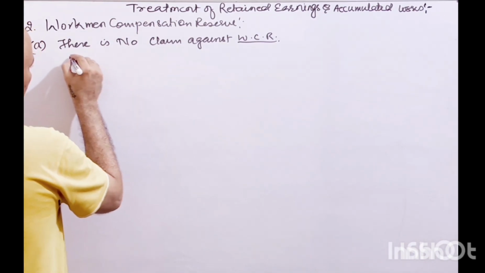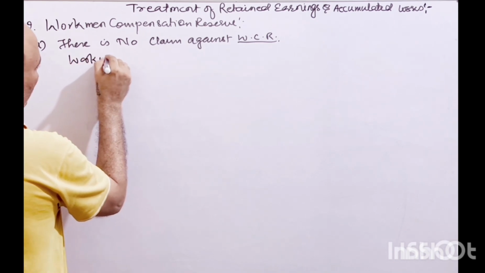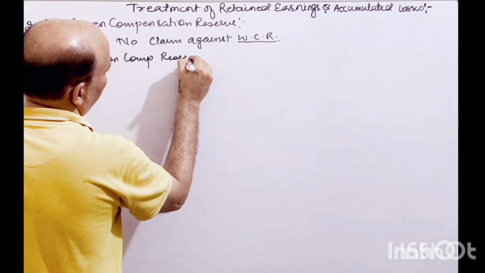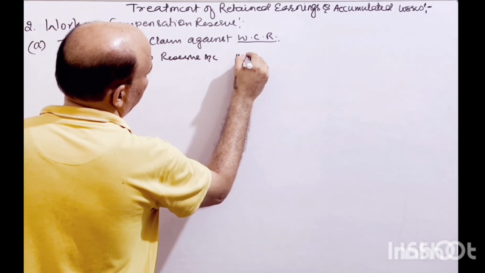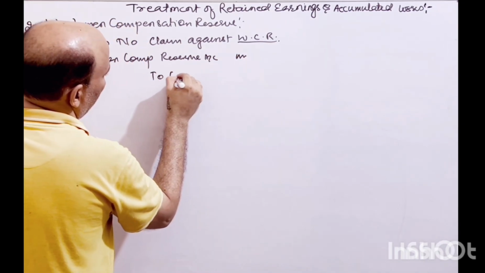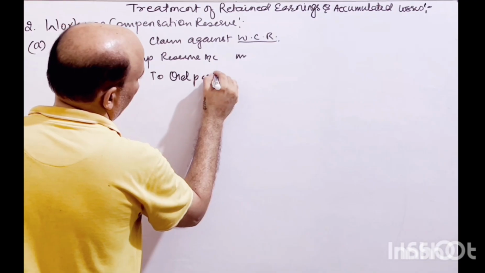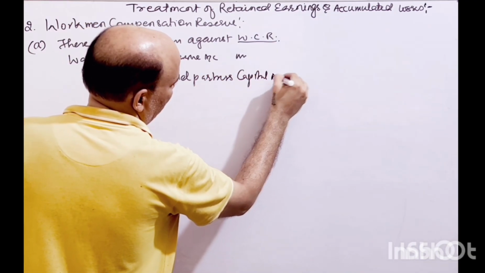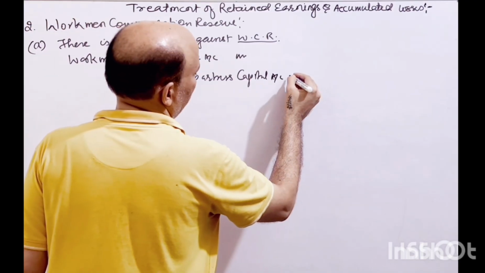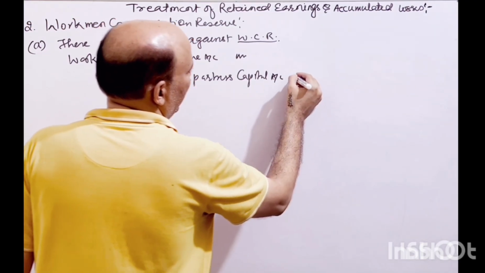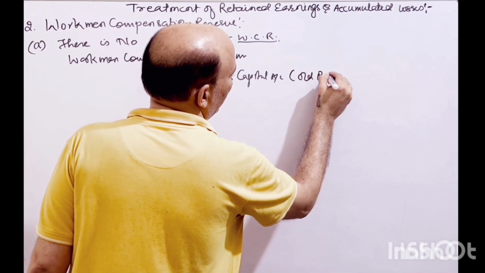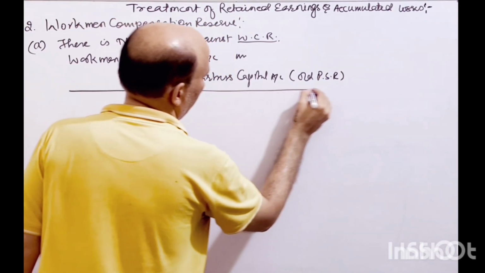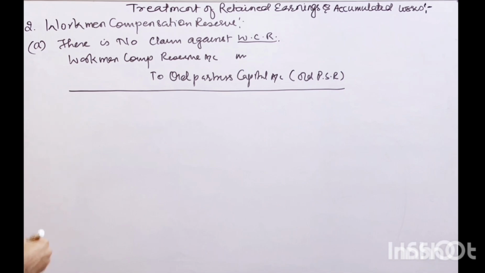So workmen compensation reserve account debit to all partners' capital or current account, I'm writing capital account as the case may be, in the old profit sharing ratio. This will be distributed in the profit sharing ratio. This is one case, right?